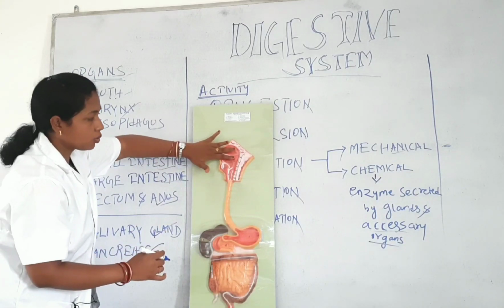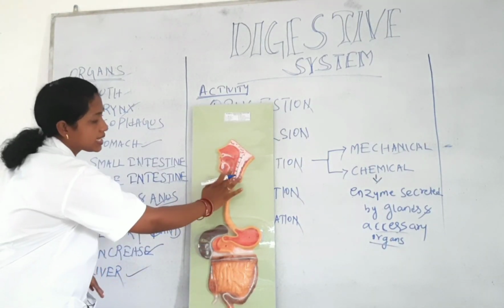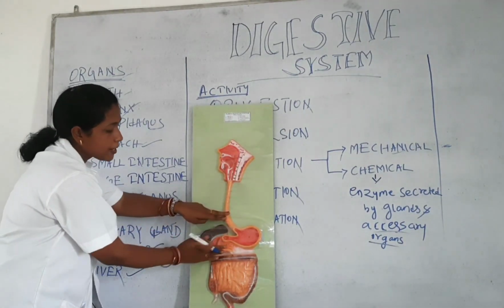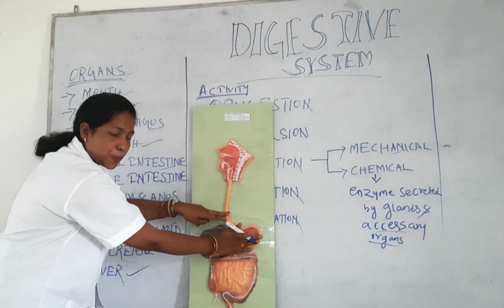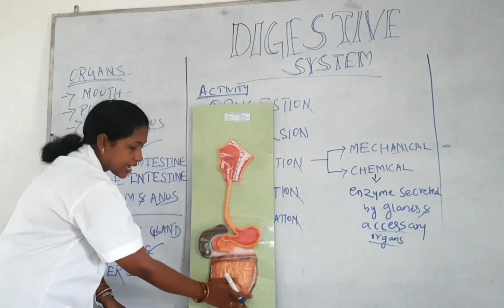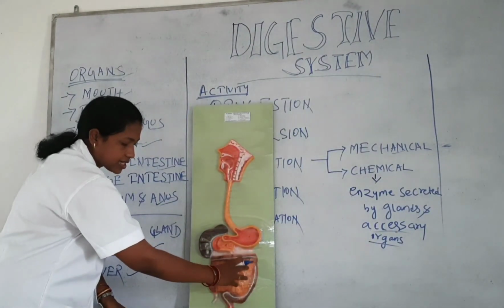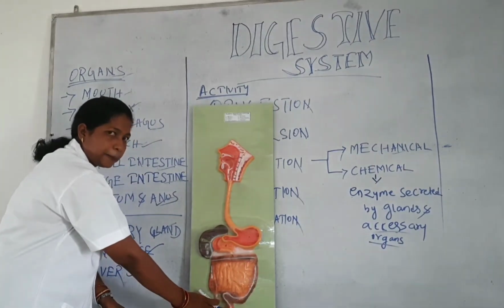First one is mouth or oral cavity, second one is pharynx. Next one is esophagus. Next one is stomach. Next one is small intestine. Next one is large intestine. Then rectum and anal canal.